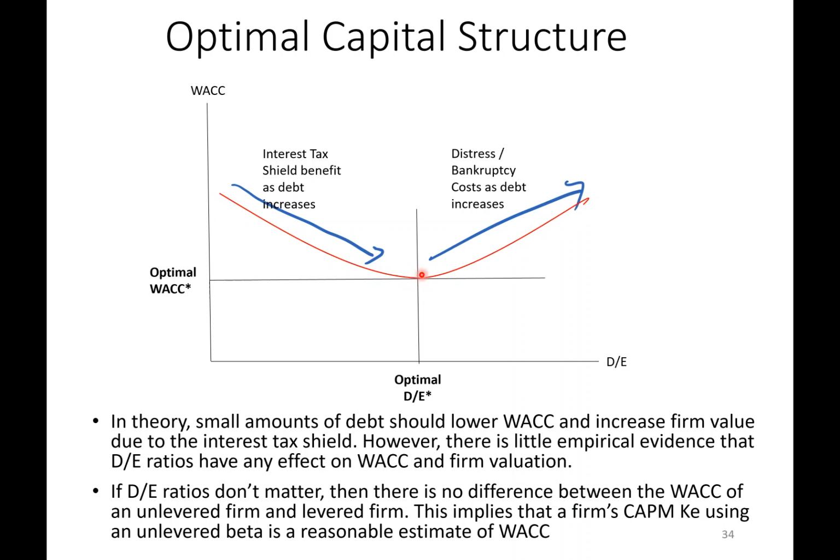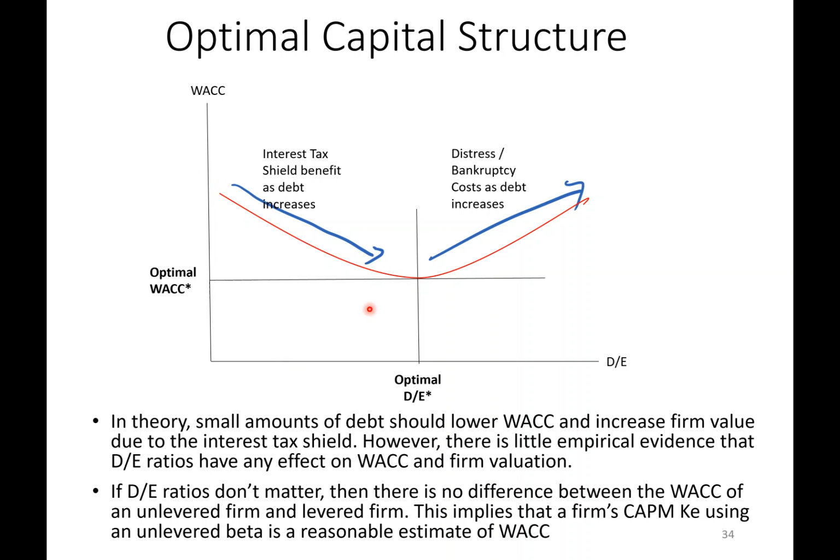What is the optimal? What I can tell you is firms that have very, very low business risk should probably have a little bit of debt to take advantage of the tax shield. However, firms that have enormous business risks tend to have no debt because they figure, we have so much business risk, why layer on any financial risk, even if there is a small advantage to getting the tax shields?